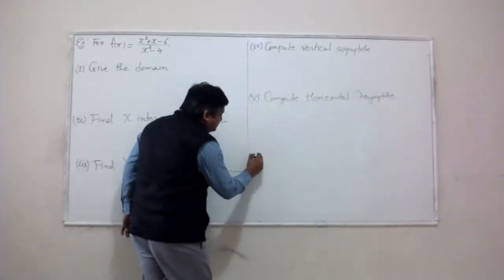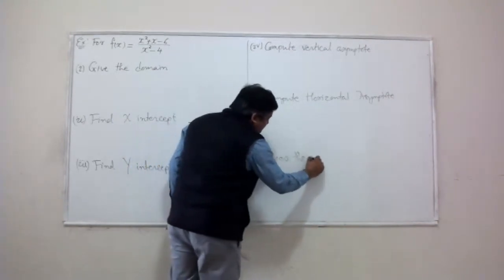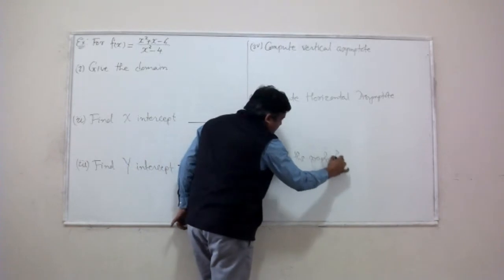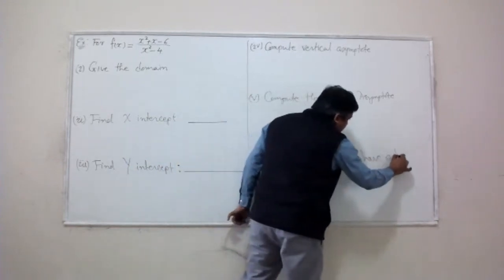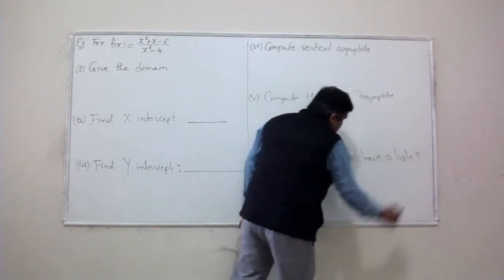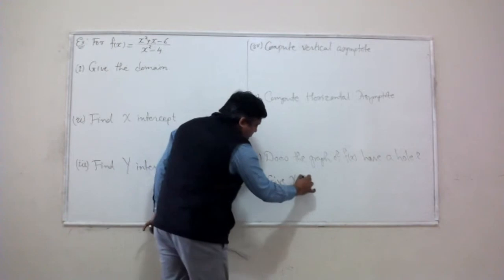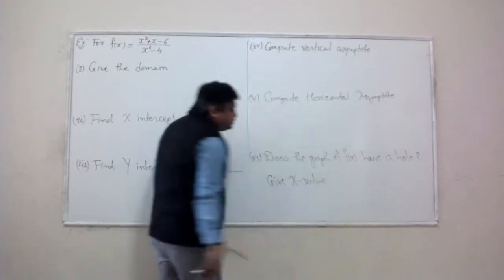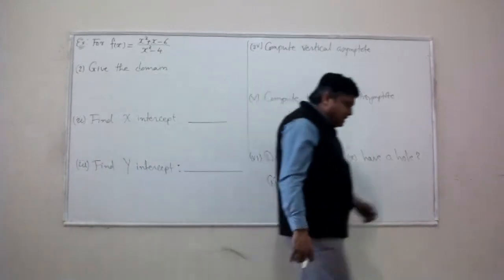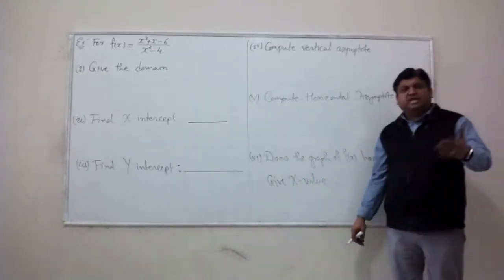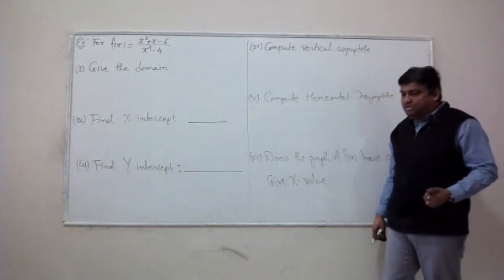And then the last question would be, does the graph of this function have a hole? If yes, then give the x value at which location the function experiences a hole. All right. Remember, all these questions can be answered very easily with our function.